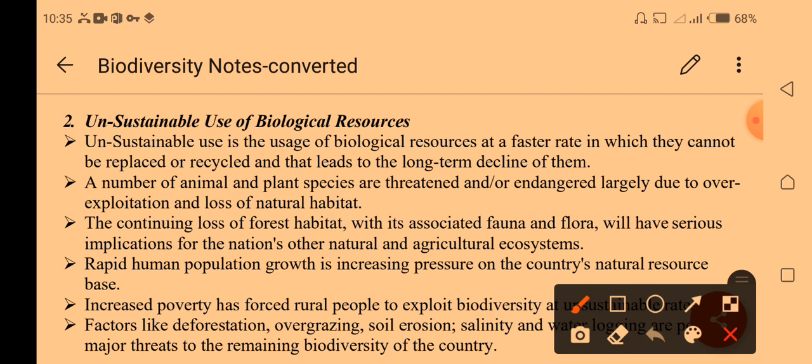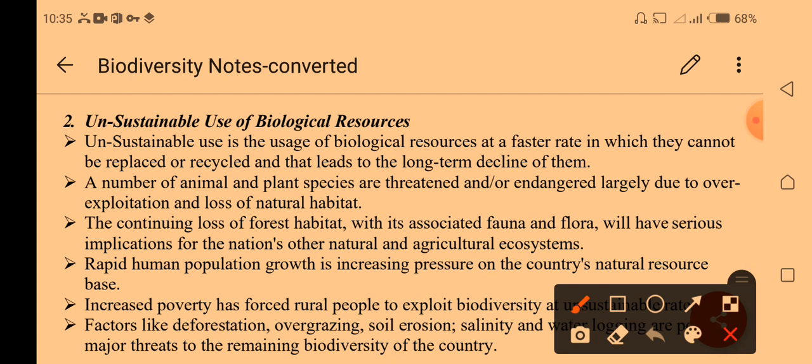The next one is unsustainable use of biological resources. Unsustainable means something that gives a negative impact to the environment, where use is very fast and resources cannot be replaced or recycled. That leads to decline in the long term.